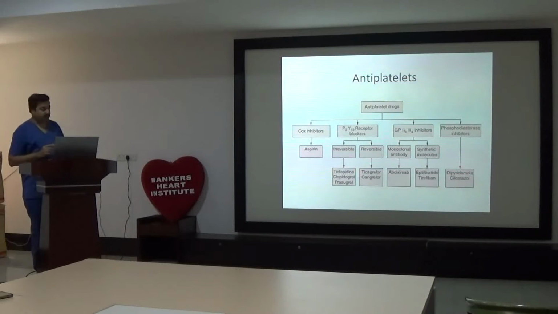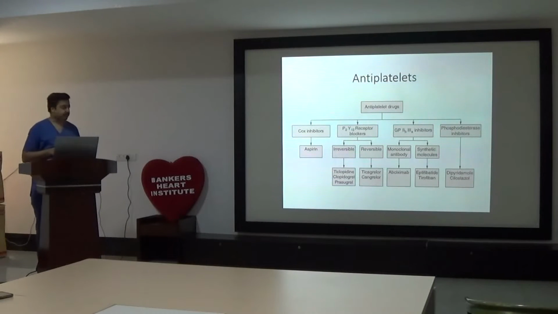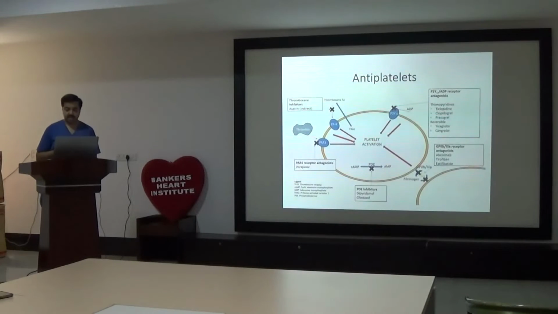So in short, we will go over the drugs. These are the various antiplatelets. First and very well-known old drug is the COX inhibitor, that is aspirin. Then P2Y12 inhibitors. Among the irreversible inhibitors are clopidogrel, prasugrel, and ticlopidine, and the reversible P2Y12 inhibitors are ticagrelor, and now intravenous cangrelor is also available. We are not going into detail of this part because these are short-acting drugs. All GP2B3A inhibitors are short-acting. Dipyridamole and cilostazol are not being used much nowadays, but they are also oral agents, and cilostazol is particularly used nowadays in peripheral artery disease.